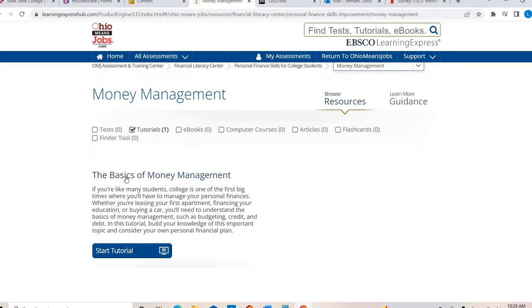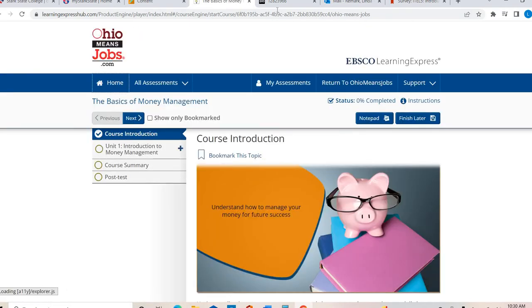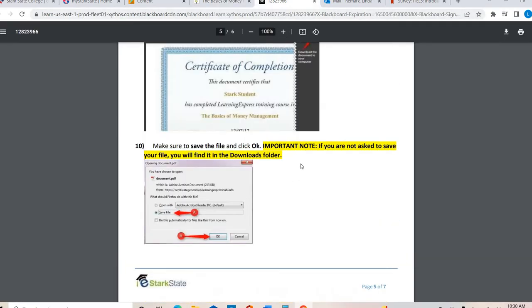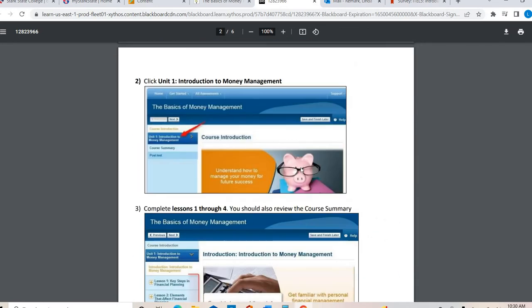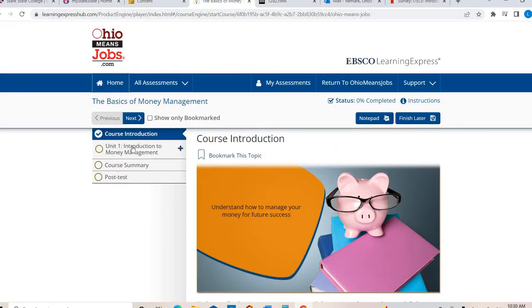From here, you're going to Basics of Money Management. You can click right in there. There we go. And you can see on this PDF, let me go back up here, this is where this PDF step 2, where I just took you. All right, so you are going to do the Unit 1, Introduction to Money Management.